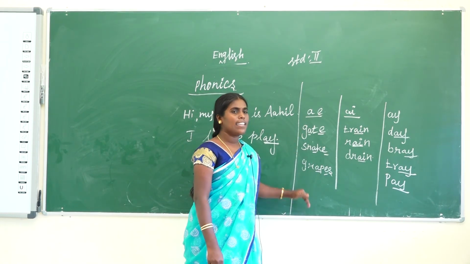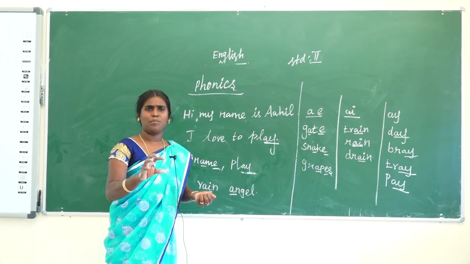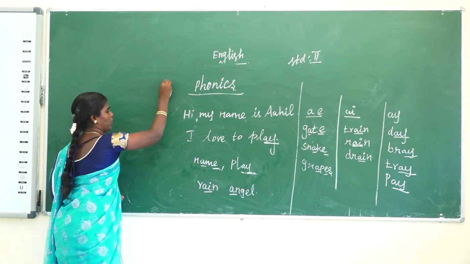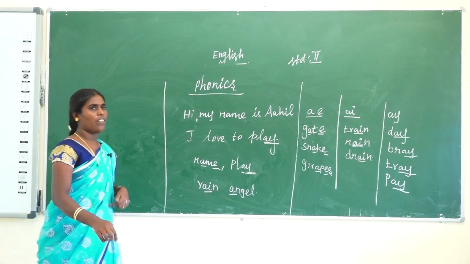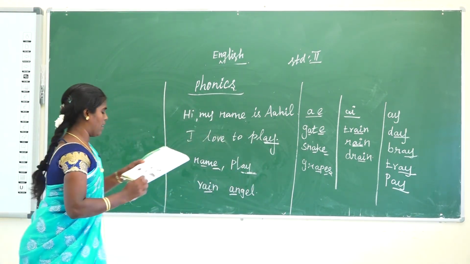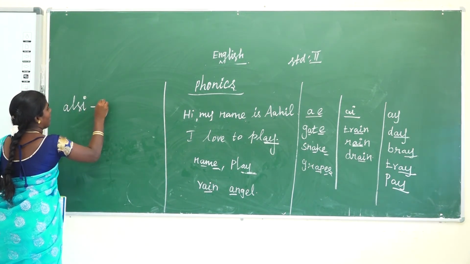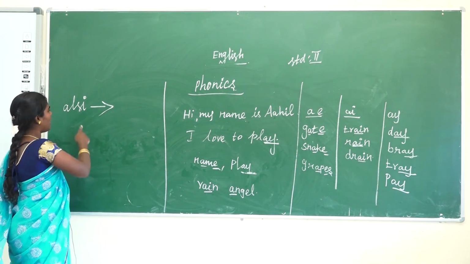Today we learned this in class. Okay, so next I give some words that you rearrange. You write it. Okay, then what is the word given now? Some words are given. You try it. Okay, so some words are given. A-L-S-I. So, rearrange the letters.